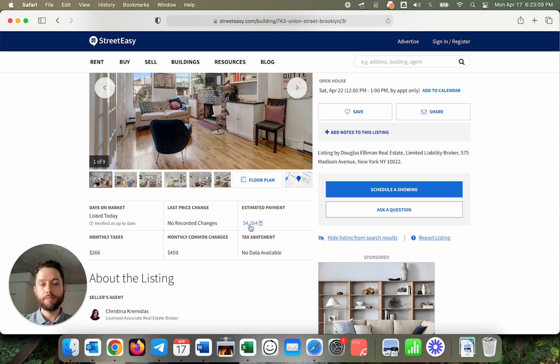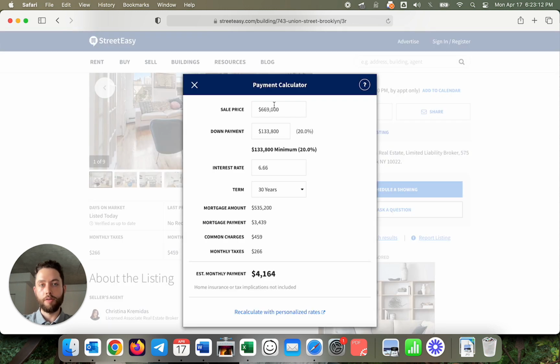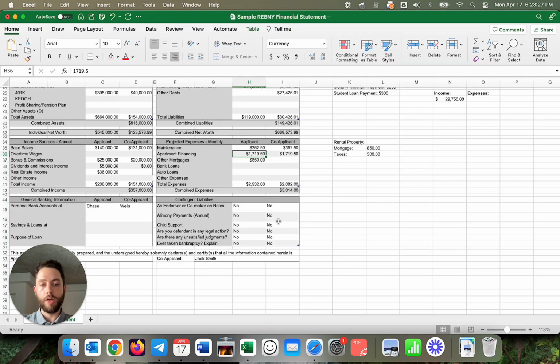And then the apartment financing, we used the calculator here on the site, assuming full ask. We just took the default interest rate. But if you have a pre-approval letter and it shows an interest rate, make sure you include whatever it is that you have on your documentation. And we have a mortgage payment of $3,439. And then what we did was we basically divided that by 2 and put half in one column for one applicant and half in the other applicant. These people are buying the property together. So that's what we have to do in terms of projected expenses for the property they're buying. Obviously, you don't include your current rent, since presumably you're disposing of that lease and you're not going to have that moving forward. So this is projected.